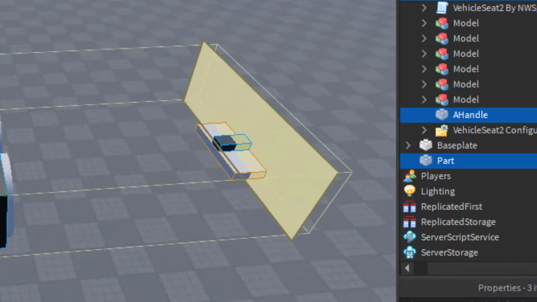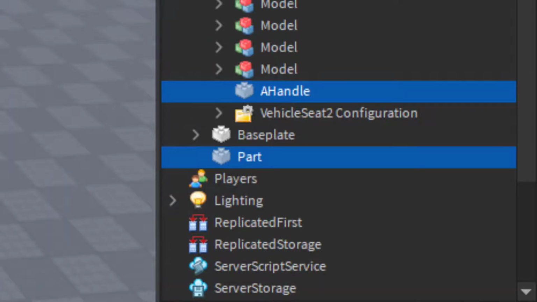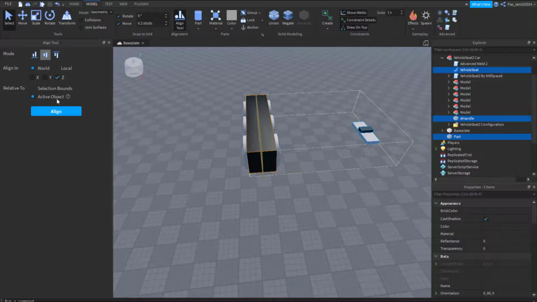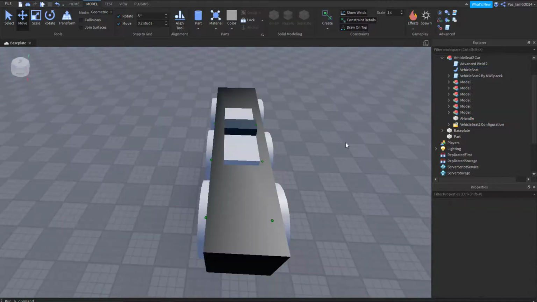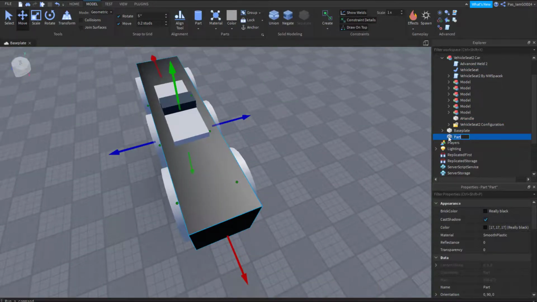If this yellow little thing shows up on the Vehicle Seat 2, unselect your train motor and click it again, and it should pop up on it. Then click Align. You can also delete the handle thing and rename your part to Handle. It'll still work.